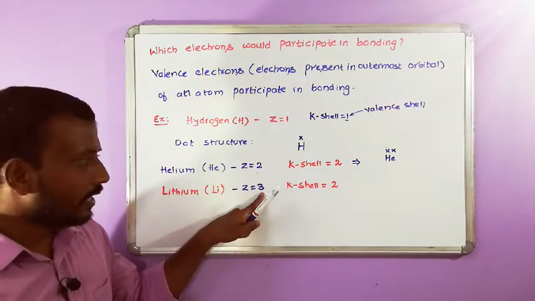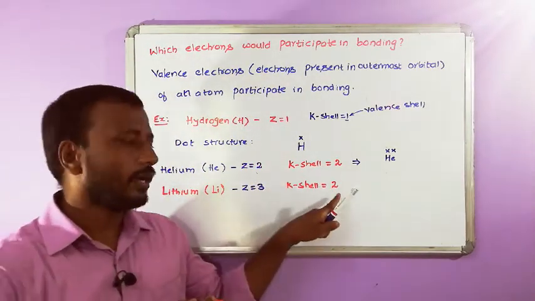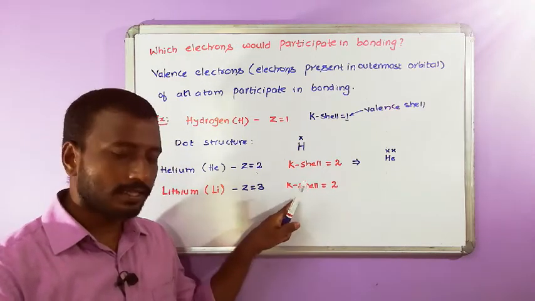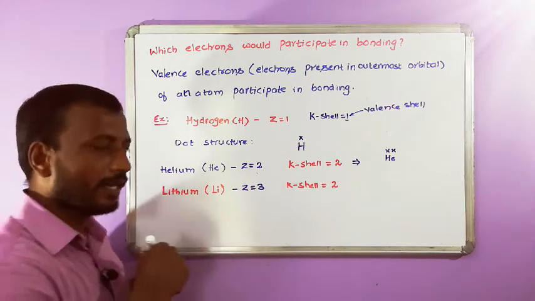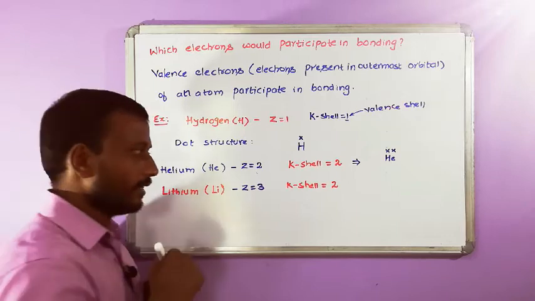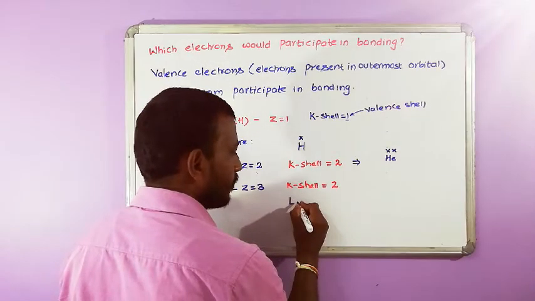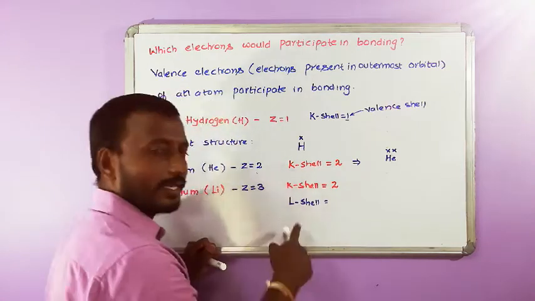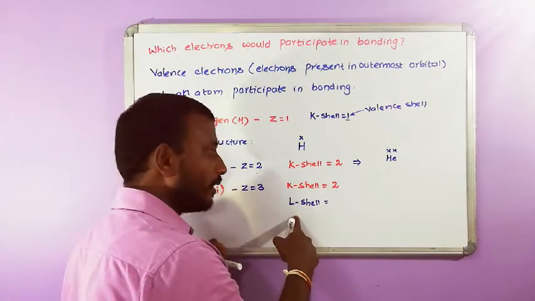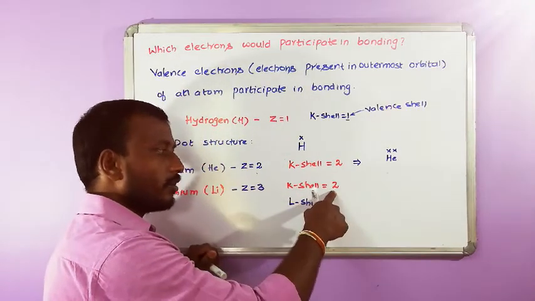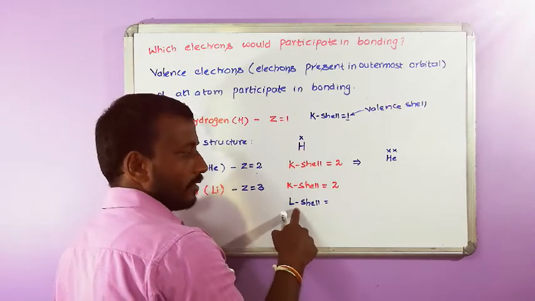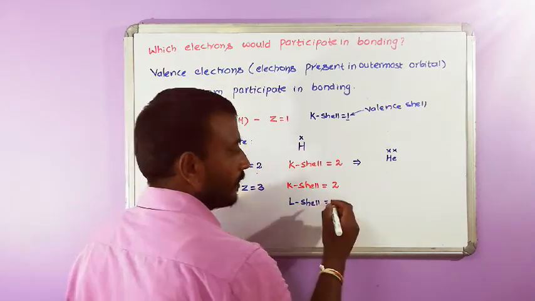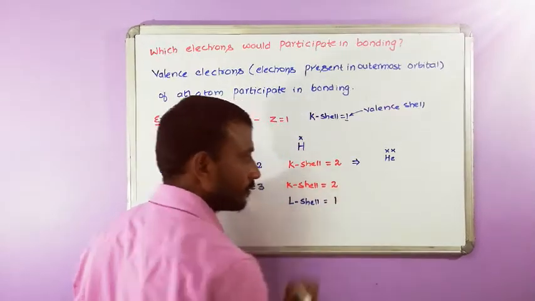So, out of 3 electrons present in lithium, 2 are accommodated in the K shell and what is the next shell? L shell. The L shell can accommodate a maximum of 8 electrons. So, out of 3, 2 are accommodated and the remaining is in L, that is 1.